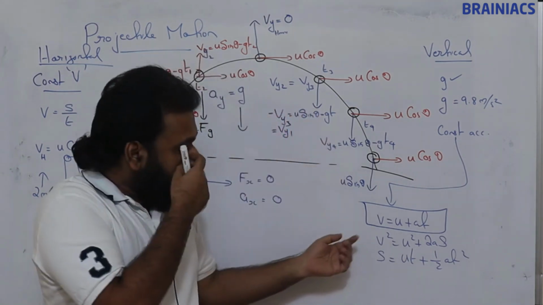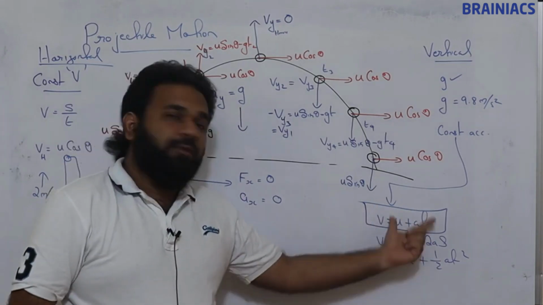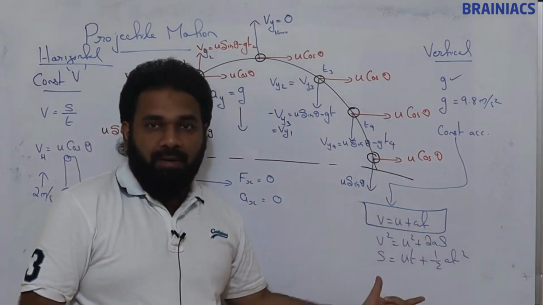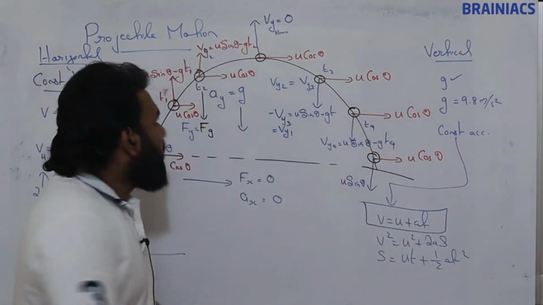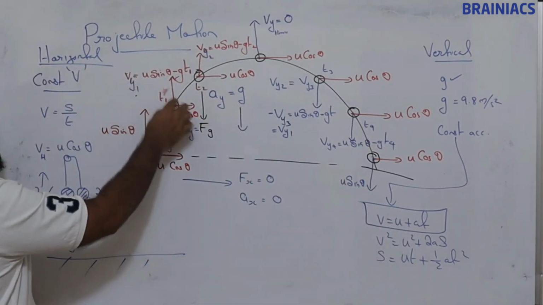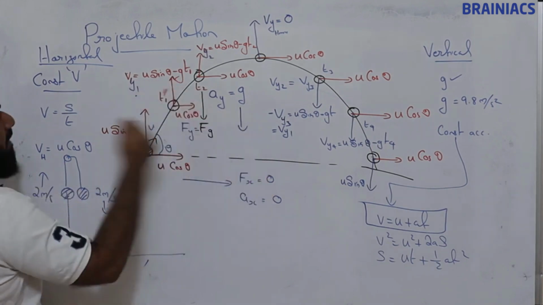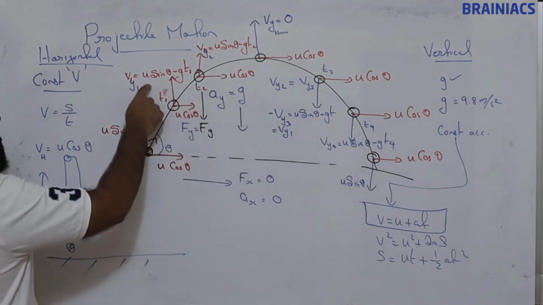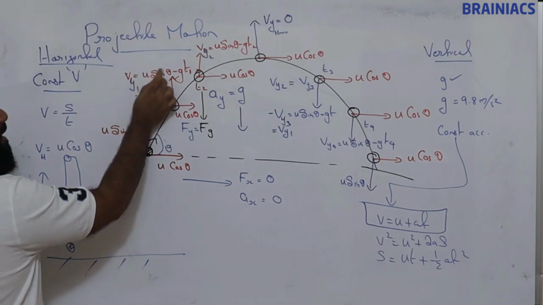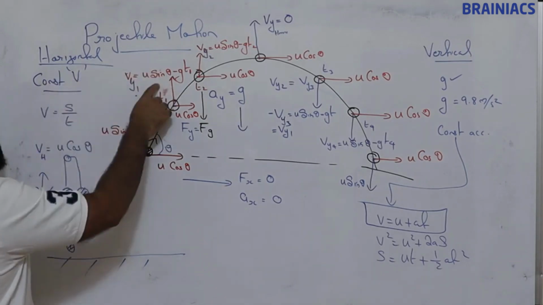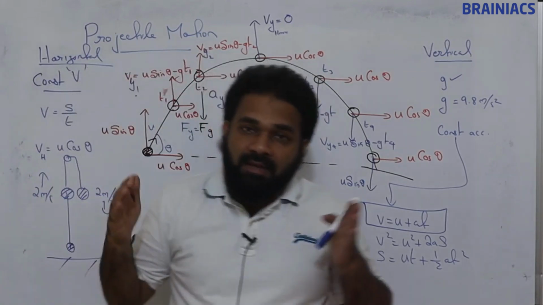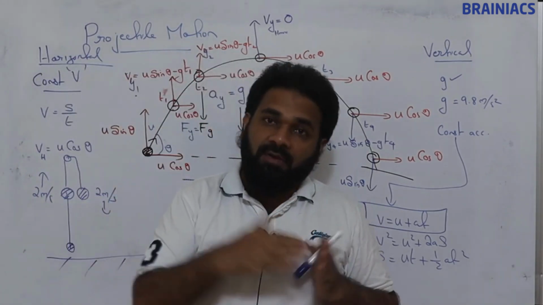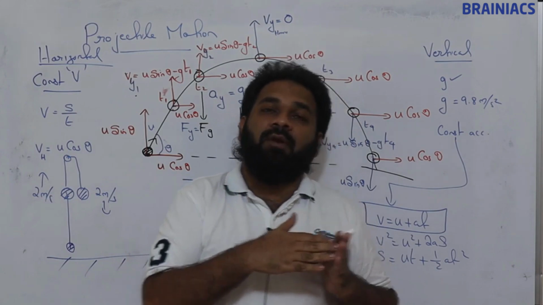So what formula can be used? These equations of kinematics can be applied here because of the presence of constant acceleration. If we apply v is equal to u plus at, since we are writing only the vertical velocity here, we should take the vertical initial velocity, when we are trying to find vertical velocity.